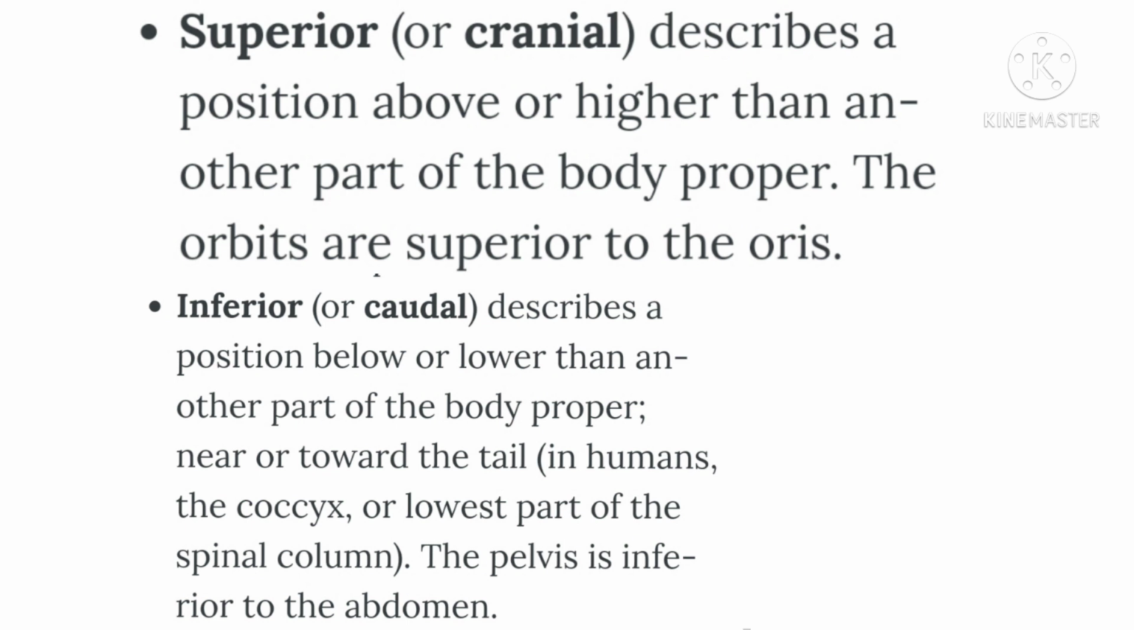Superior or cranial describes a position above or higher than another part of the body proper. The orbits are superior to the oris. Inferior or caudal describes a position below or lower than another part of the body proper. Near or toward the tail. In humans, the coccyx is the lowest part of the spinal column. The pelvis is inferior to the abdomen.